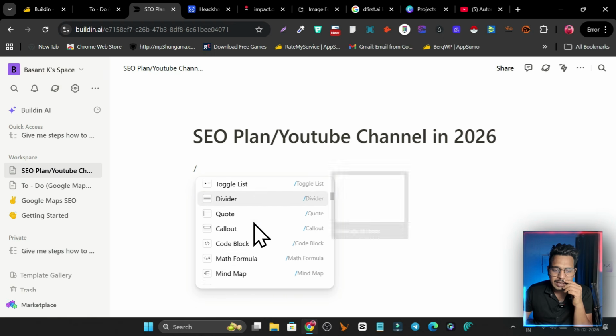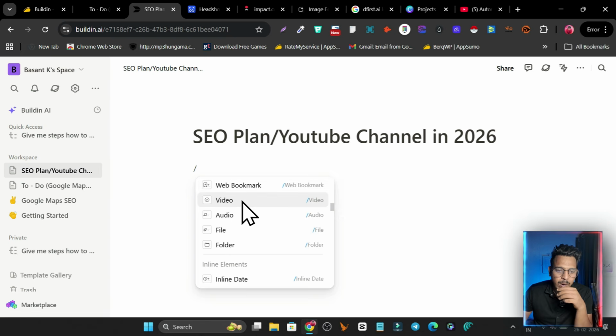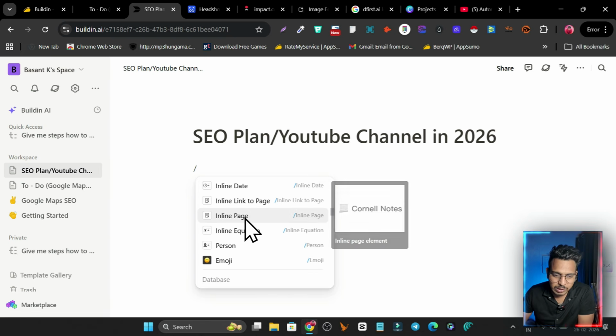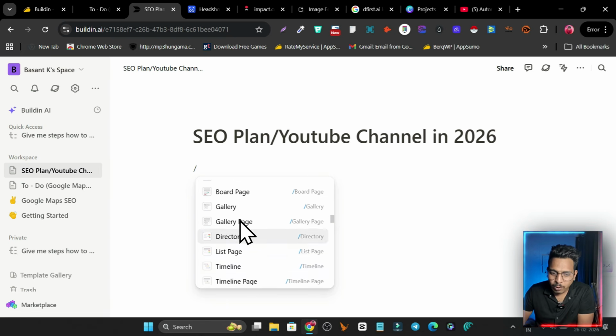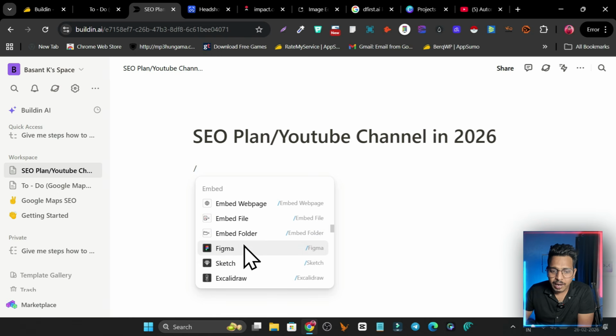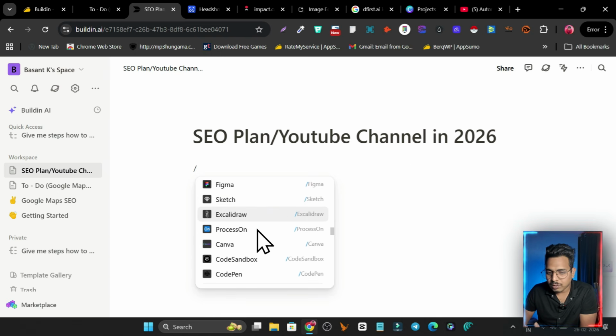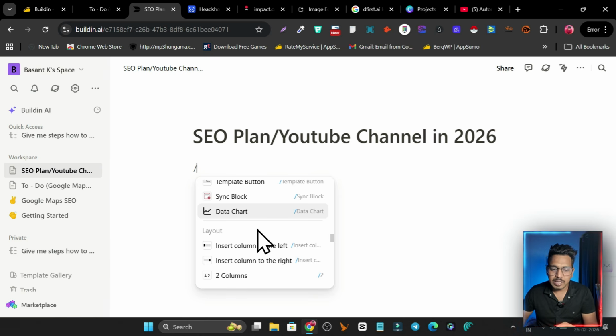Okay, then we have these headings. This is basically the blogs. I can add the image, I can add the web bookmark, I can add the audio, video. These things I can do here, and not only that, I can even add the gallery page, board page, the list page, the timeline, all the stuff I can add. Even if I want to embed any web page, I can do that. There are tons of things I can easily add.